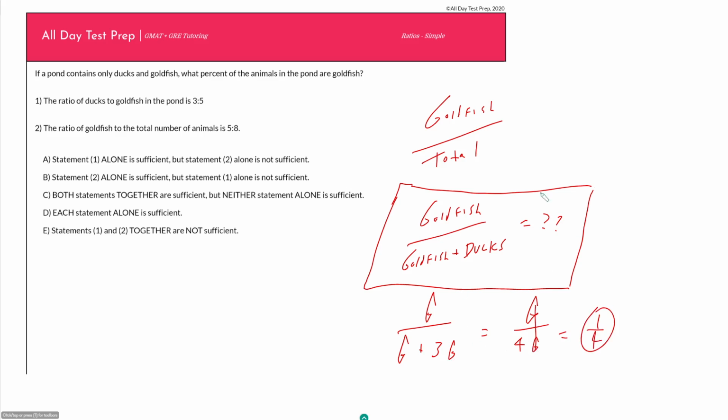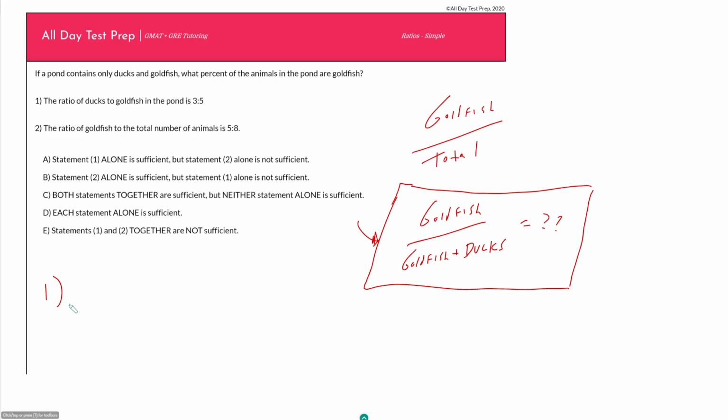In other words, I don't know the number of goldfish I have. I don't know the number of ducks that I have. But if I can get one in terms of the other, that is all I need to find the % of animals that are goldfish. And this is true for any sort of word problem where they are asking you for a fraction or a percent with two variables. It's not necessarily the case that you need to find both of those. If you can get a proportion relating the two, that is enough to have one of those variables cancel out. So in terms of rephrasing the question, this is really as far as you want to go.